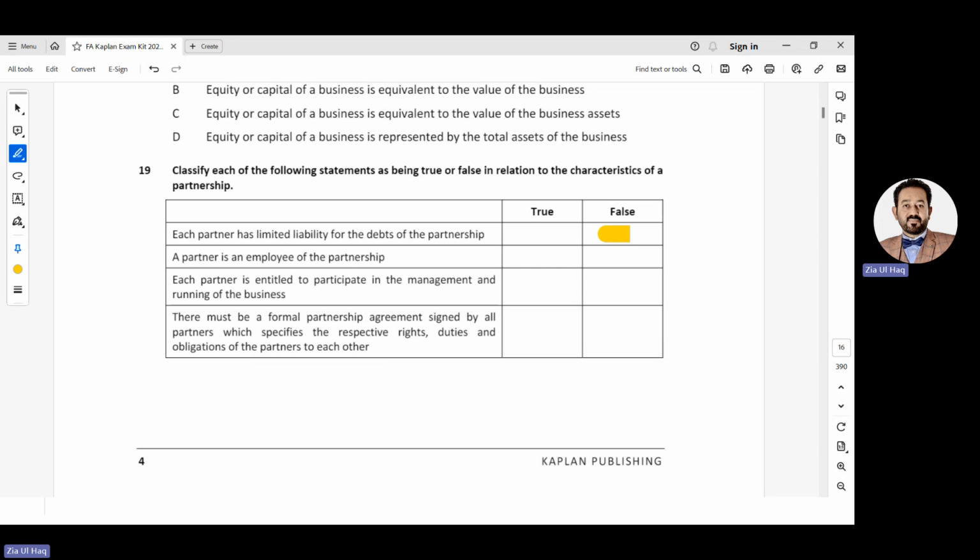No, he's not an employee. False. He is an owner. Each partner is entitled to participate in the management and running of the business. Yes. There must be a formal partnership agreement signed by all partners which specifies the respective rights, duties, and obligations of the partners to each other. Yes, there should be an agreement between them.